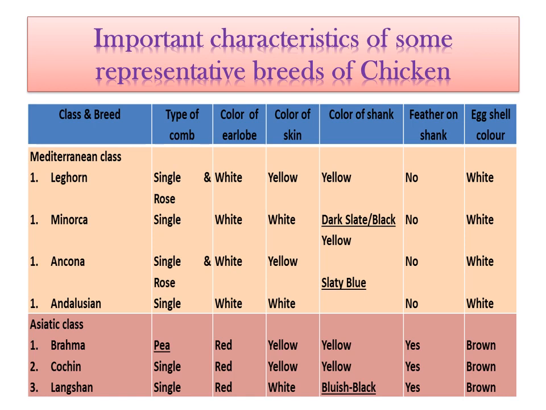And last one is Asiatic class, which includes Brahma, Cochin and Langshan. The type of comb will be pea comb or single comb. Color of earlobe red, color of skin yellow and white, color of shank also yellowish. But the main difference is here, feather on the shank. In all other classes of breeds, you cannot find any type of feather growth on the shank or leg region, but in case of Asiatic breeds such as Brahma, Cochin and Langshan, there will be feather development on the shank region also.